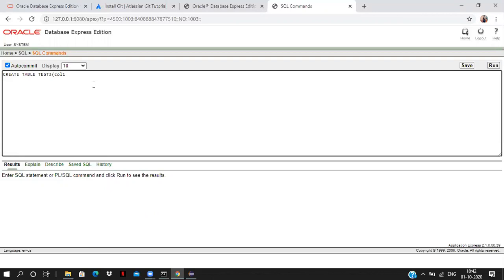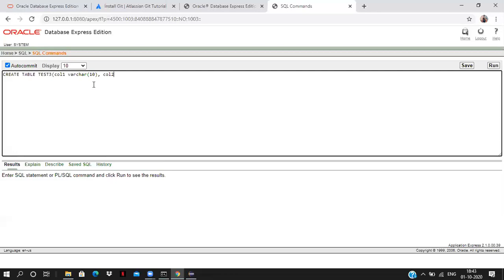Now inside test3, I am creating column 1. For string data type in Java, we have to give varchar in SQL. Varchar of size 10. Now, whenever we are entering data into column 1, we have to give a size of 10 only. If you give 100 here, you can give up to 100. After that, if you give more than 100, it will give an error. Every language has some syntax. We have to learn the basic syntax.